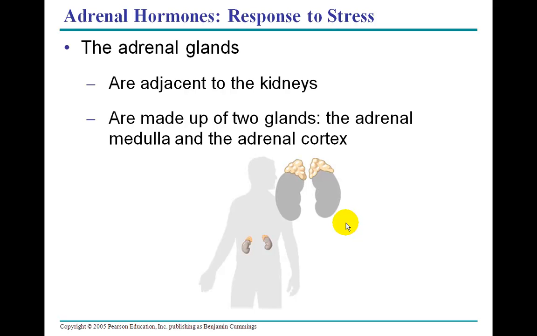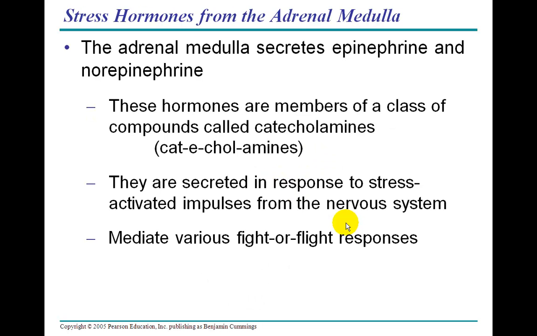Okay, we're going to take a look at the adrenal glands today, and we're going to take a look at the gonads. So those will be the two that we're looking at today. The adrenal hormones deal with your response to stress. Well, where are the adrenal glands? Well, they're adjacent to the kidneys, and they're made up of two separate glands, the adrenal medulla and the adrenal cortex. Make sure you can identify which is which.